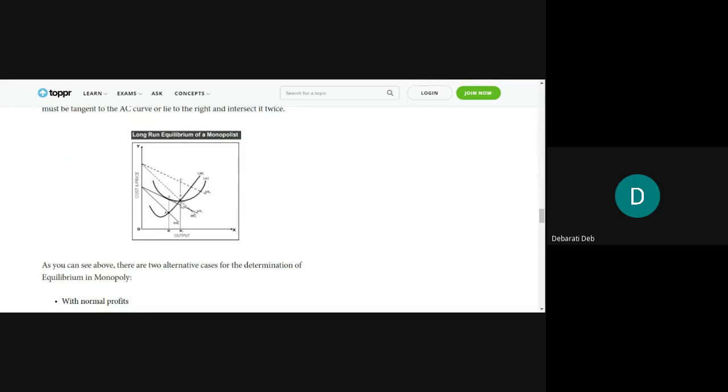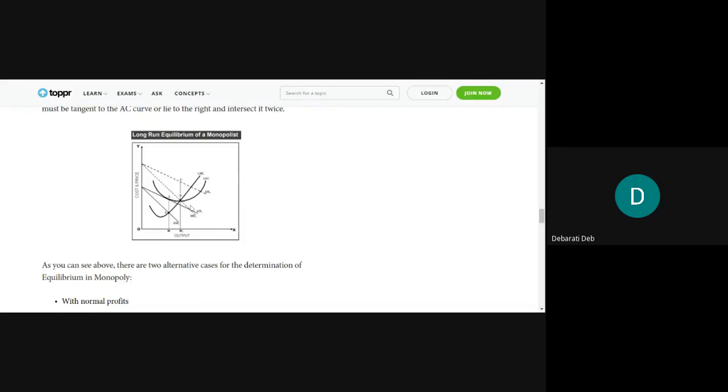If the LMC curve is cutting the MR2 curve at the point B, then the new equilibrium point is E dash now. Then this price E dash M1 is a new price, right? And the supernormal profit is E dash B now. This is the zone of supernormal profit at the price E dash B, isn't it?